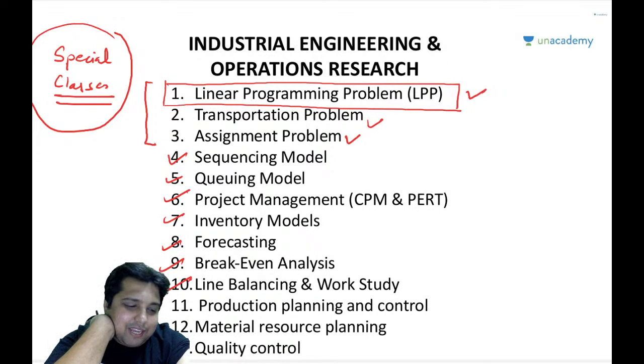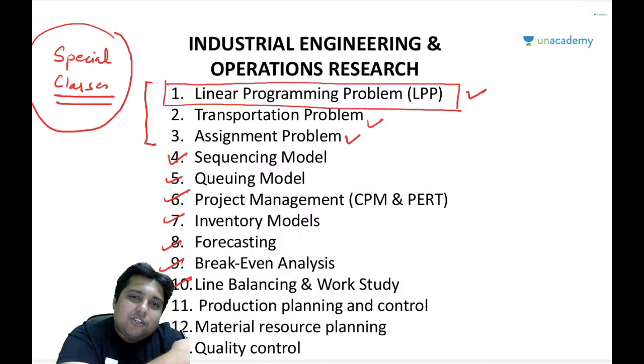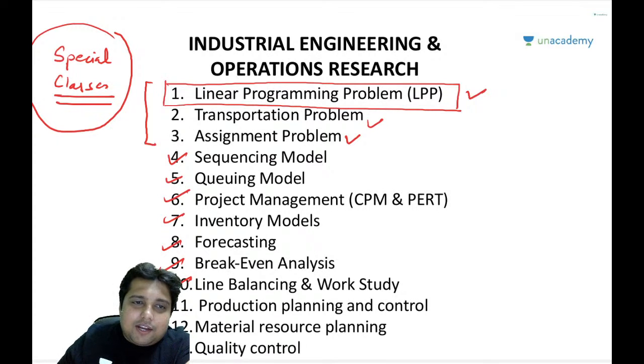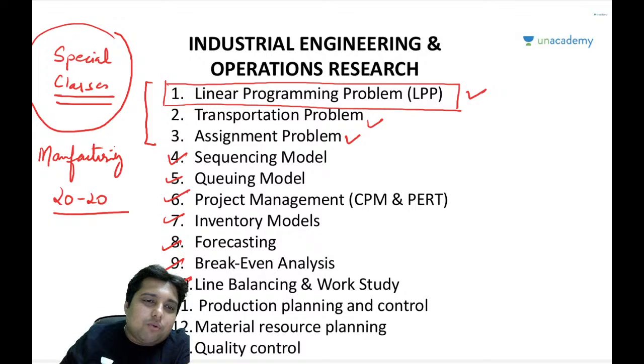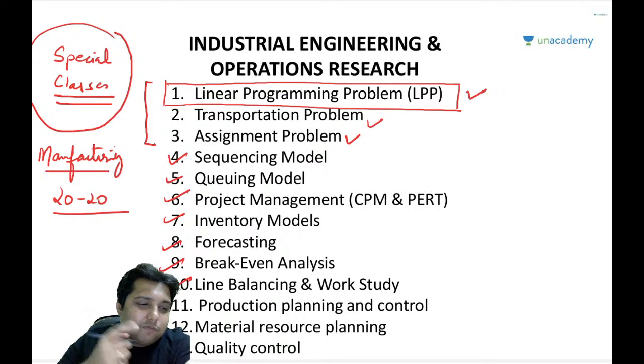When will you start material science, sir? Avinash, right now I am conducting a special class series by the name Manufacturing 2020, in which I am going to cover the entire manufacturing with respect to the GATE examination in just 20 days.